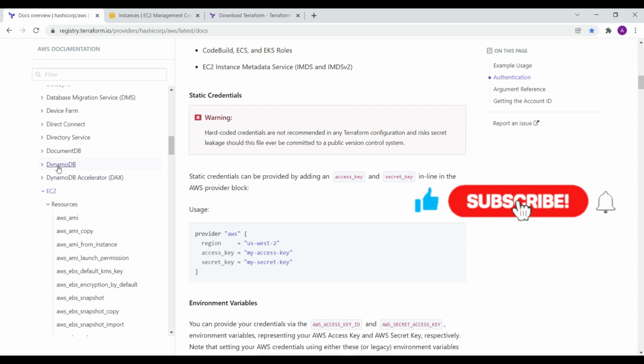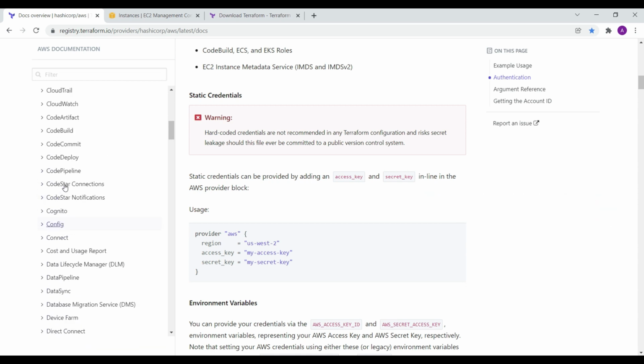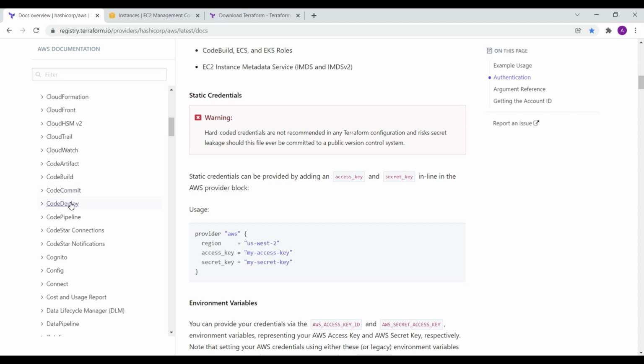In the same way, we have DynamoDB, Cognito, CodeBuild, CodeCommit, CodeDeploy. Whatever you can perform through the web console, you can perform using Terraform as well, like CodeStar notification, Cognito, CloudFormation. CloudFormation is also a very good IaC tool, but I'm going to show you the difference between Terraform, which doesn't have vendor restrictions, and CloudFormation, which has vendor restrictions: it will work only with AWS.